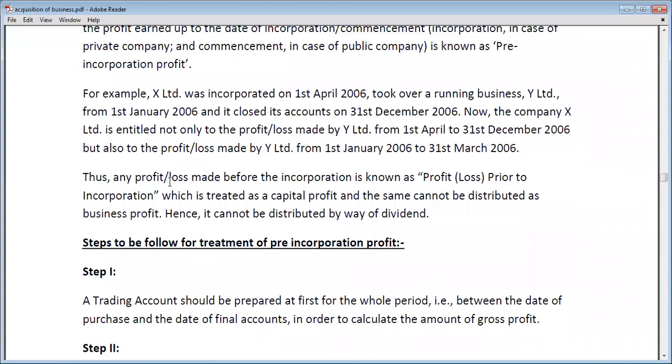Thus, any profit or loss made before the incorporation is known as profit prior to incorporation, which is treated as capital profit, and the same cannot be distributed as business profit. It cannot be distributed by way of dividend. So this profit that belongs to the prior incorporation period will be known as profit prior to incorporation, and this profit will be known as capital profit and will not be distributed as a dividend among the shareholders.